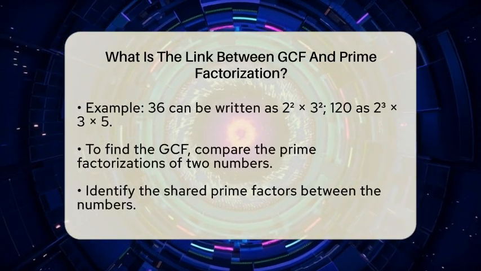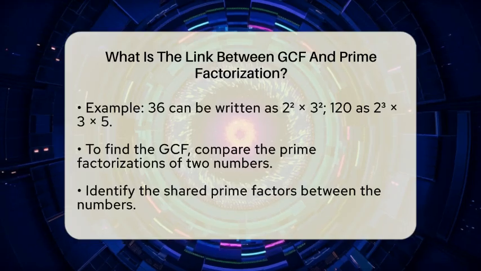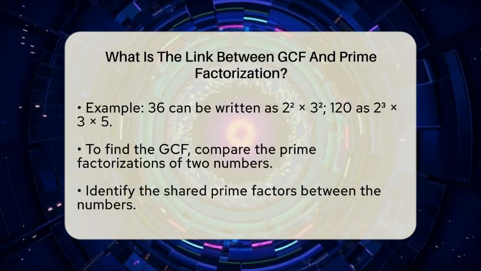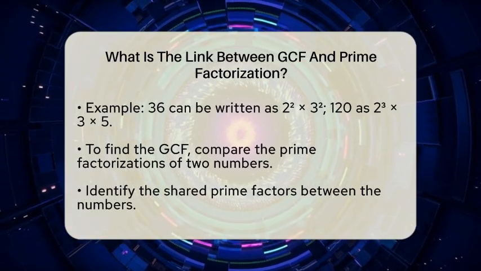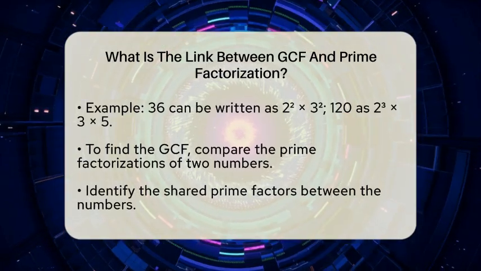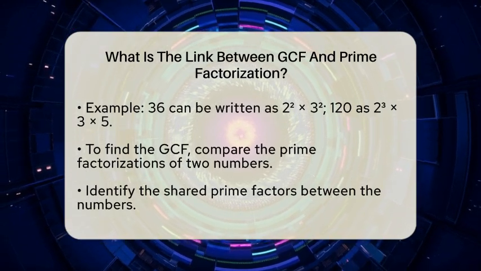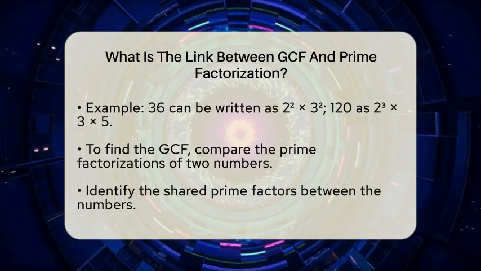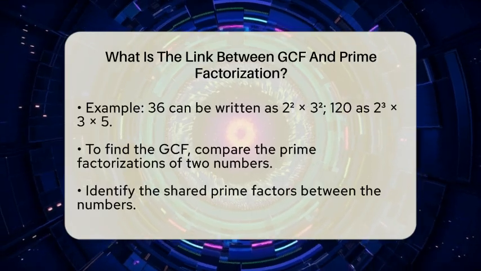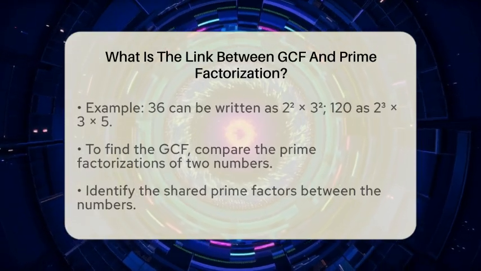When you want to find the GCF of these two numbers, you look at their prime factorizations. You find the prime factors they share, which are 2 and 3 in this case. Then, for each shared prime, you pick the smallest power that appears in both factorizations. For 36 and 120, the smallest powers are 2 squared and 3 to the first power.